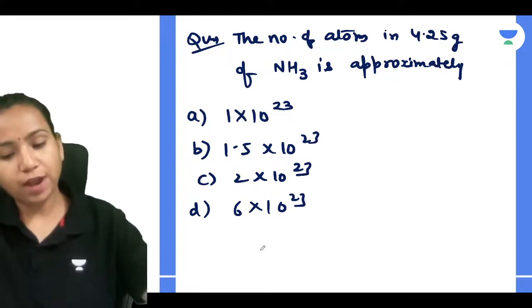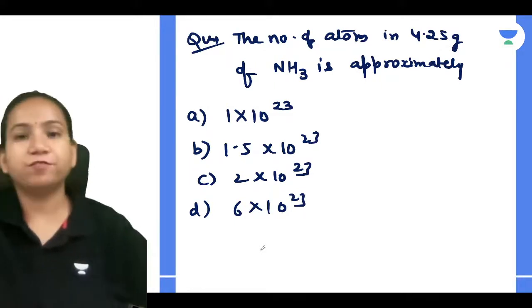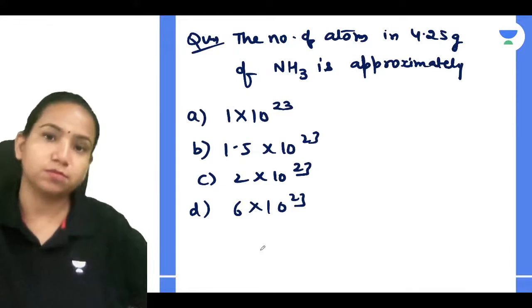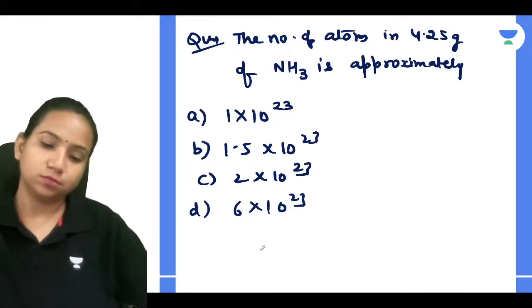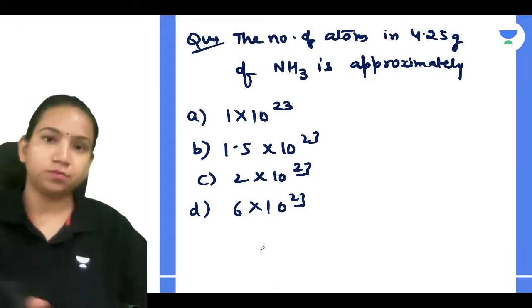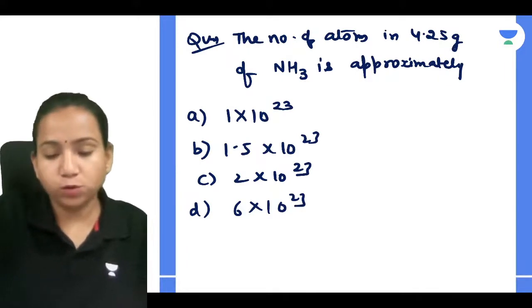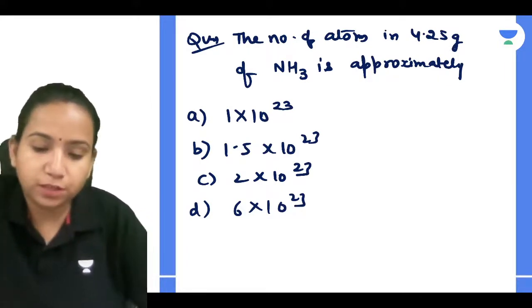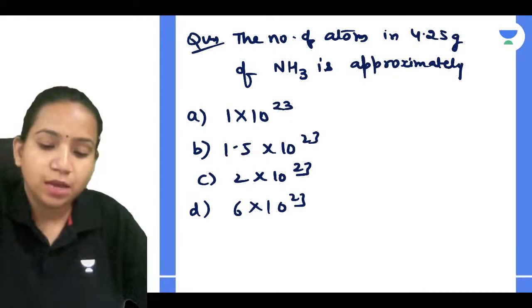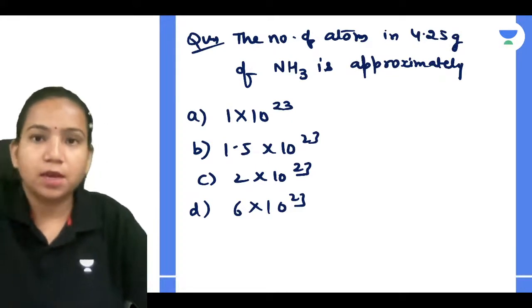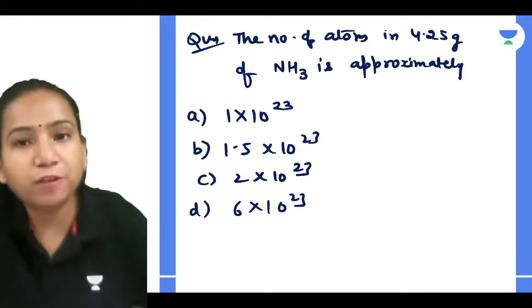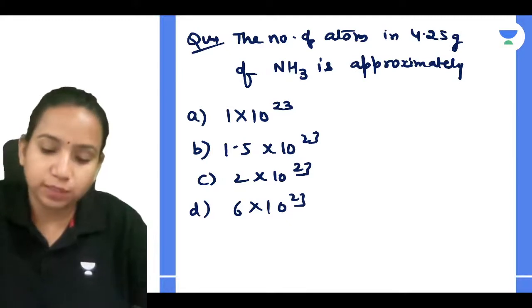Tell me, guys, number of atoms in 4.25 gram of NH3 is. Everyone should try it. Let's see who will be giving the correct answer. Yes, tell me, Ridhima, what will be the correct answer? Yes, everyone. The number of atoms in 4.25 gram of NH3 is approximately how much?